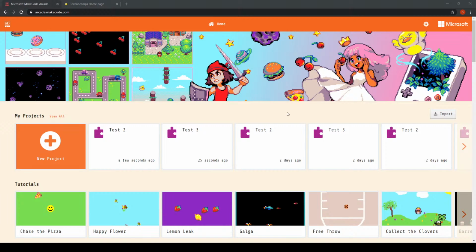Like with other things that we have looked at over the last few weeks, there have been numerous different languages that we can use to program. Today we're still going to be looking at block-based programming, but there are options like before to use Python and JavaScript. However, we will be using block-based programming today.